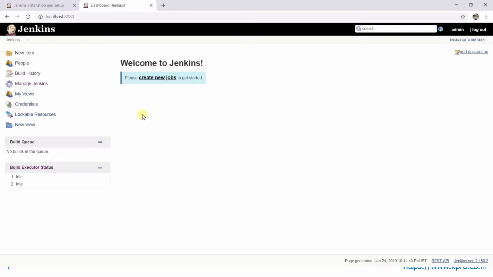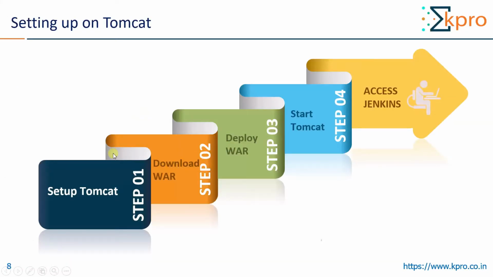Now we will see how Jenkins can be installed or hosted on Tomcat web server. Hosting the Jenkins WAR file on Tomcat involves these steps. First we have to download Tomcat, or if we have Tomcat already, then we have to deploy on that. Before that we have to download the WAR file of Jenkins, and then we have to deploy that WAR file on Tomcat, then start the Tomcat and access Jenkins through a web browser. Let us see how this can be done.